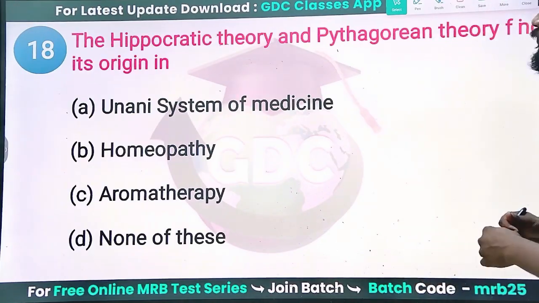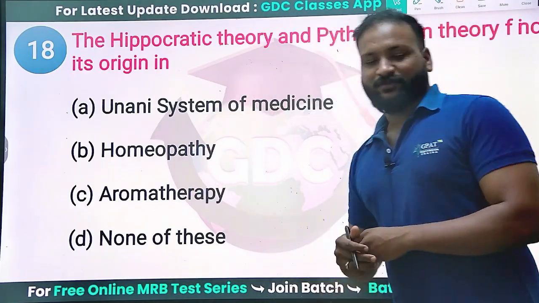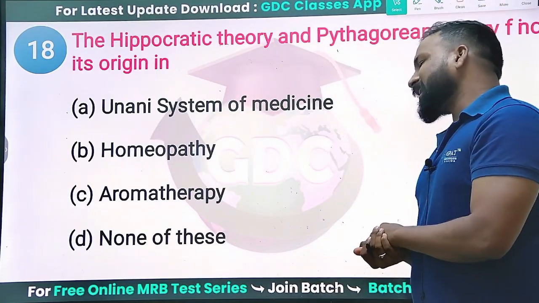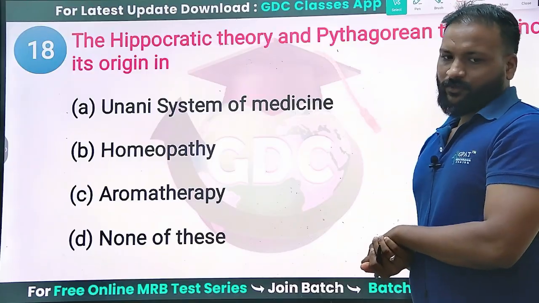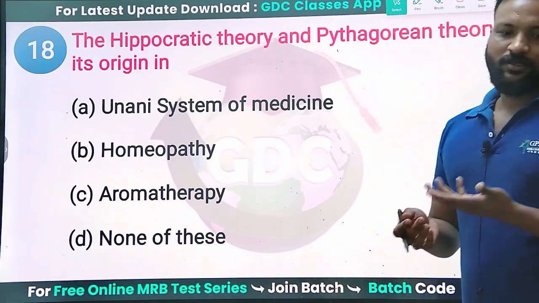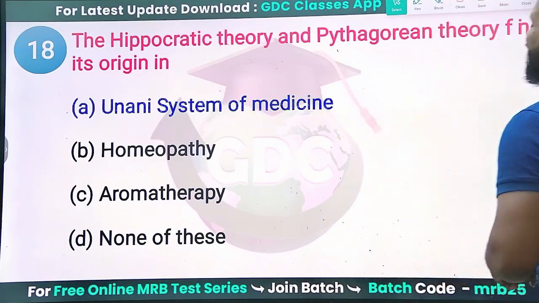Next. The Hippocratic theory and Pythagorean theory found their origin in which of the following systems? Unani system, Homeopathy, aromatherapy, and none of this. We can eliminate aromatherapy and none of this, because they do not come under the Hippocratic and Pythagorean theory. Undoubtedly the answer is the Unani system of medicine.